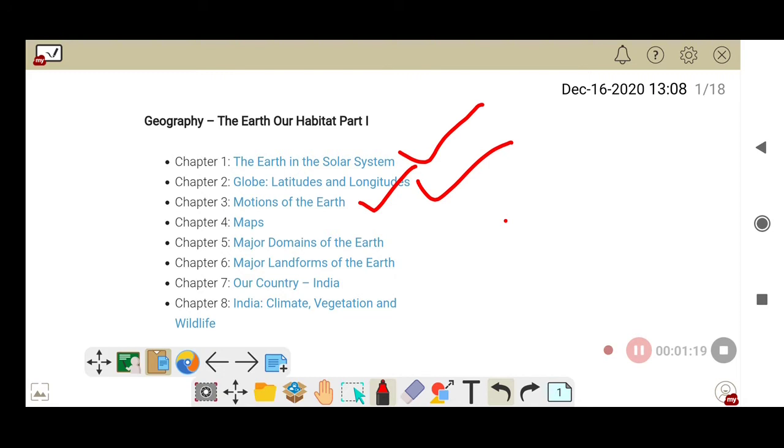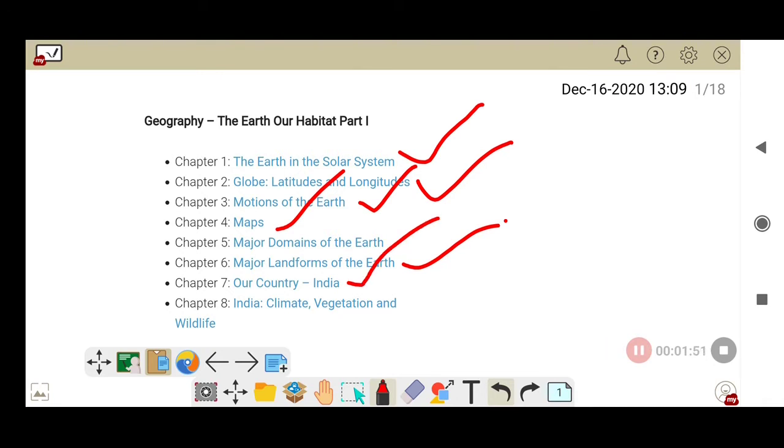Coming to chapter 4, in this lesson we are going to learn about the importance of maps and how maps evolved, why maps evolved even though we have a globe, everything. And coming to chapter 5, Major Domains of the Earth. In this chapter we are going to learn about the domains of the earth. And in chapter 6 we are going to learn about the major landforms of the earth like plains, mountains, plateaus, everything.